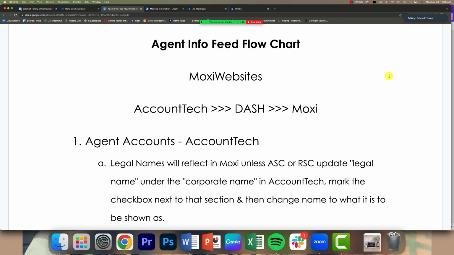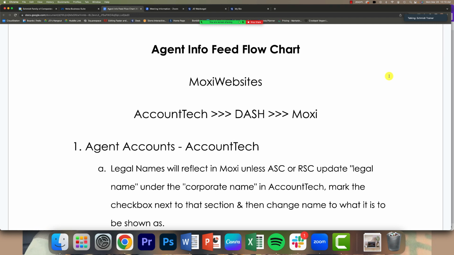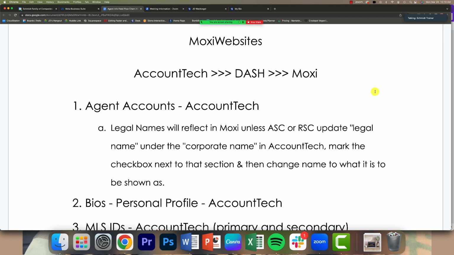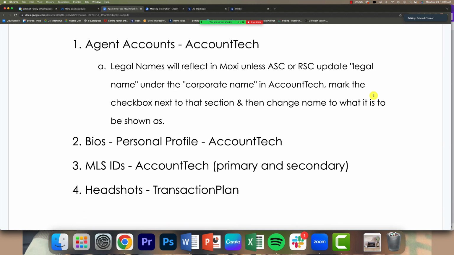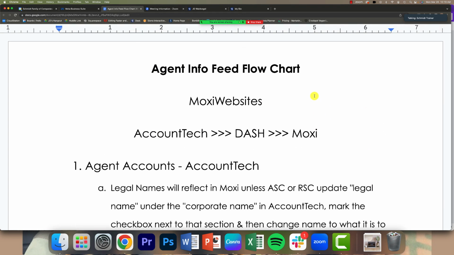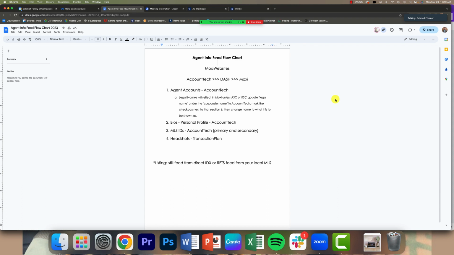So when you look at this chart here, basically any of that information, your names, your bios, your personal profile, headshots, any of that stuff is all going to be fed through Account Tech and Dash, meaning that if you want edits made to it, all you have to do is reach out to your ASC and ask them to do it.